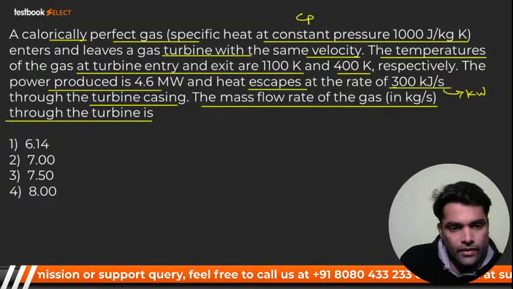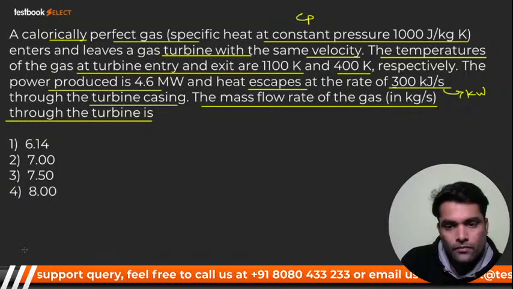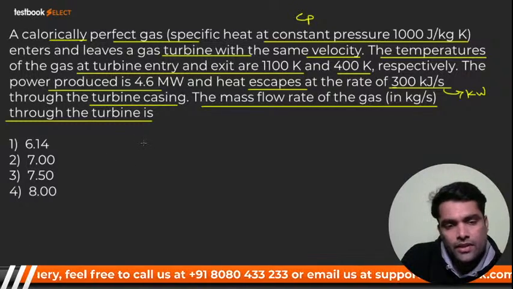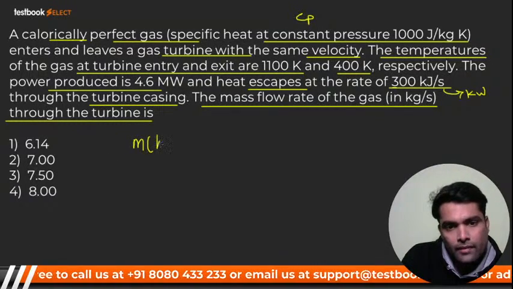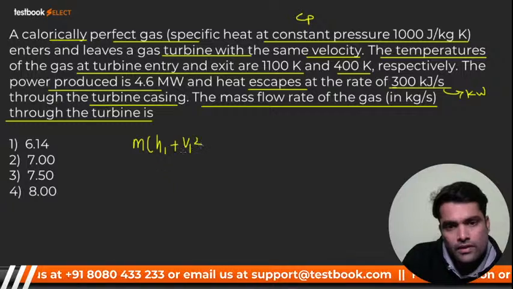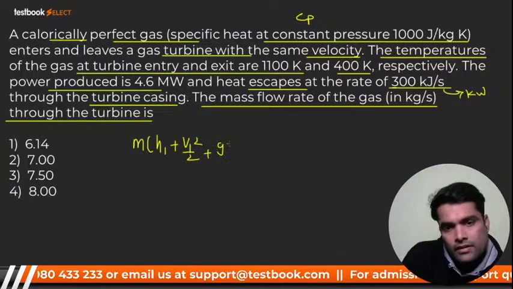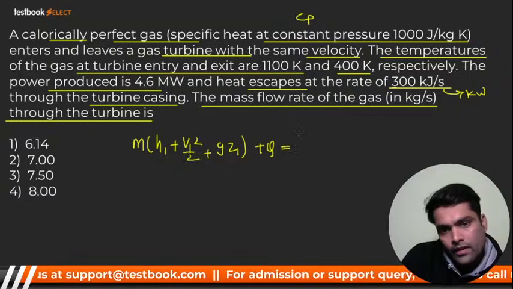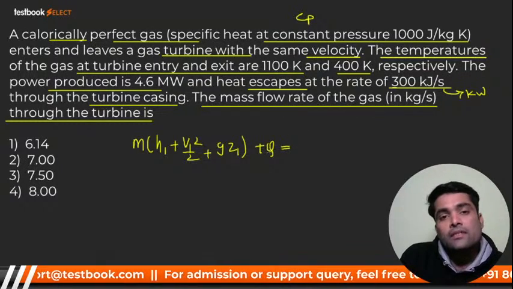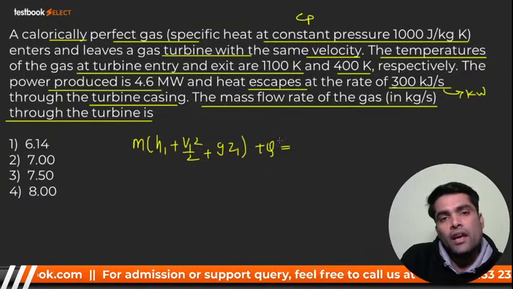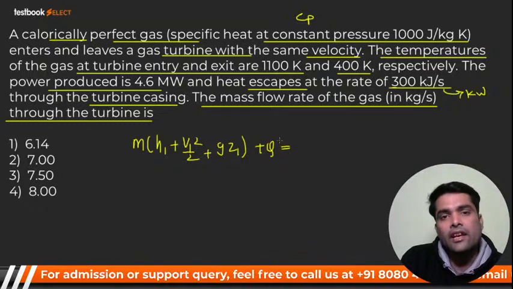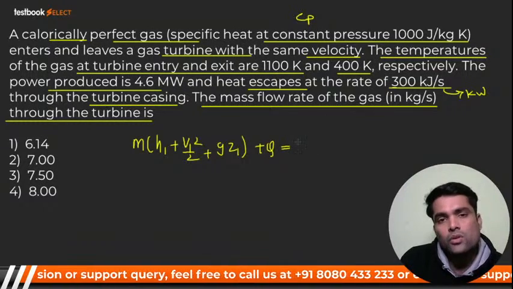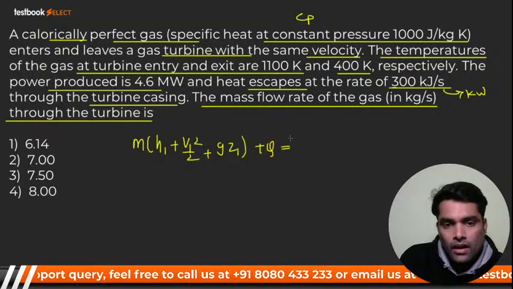You know the steady flow energy equation: mass flow rate multiplied by h1 plus v1 square by 2 plus gz1, plus capital Q. Sometimes it is small q. Small q means capital Q divided by mass, that is heat per unit mass, also known as heat flux.